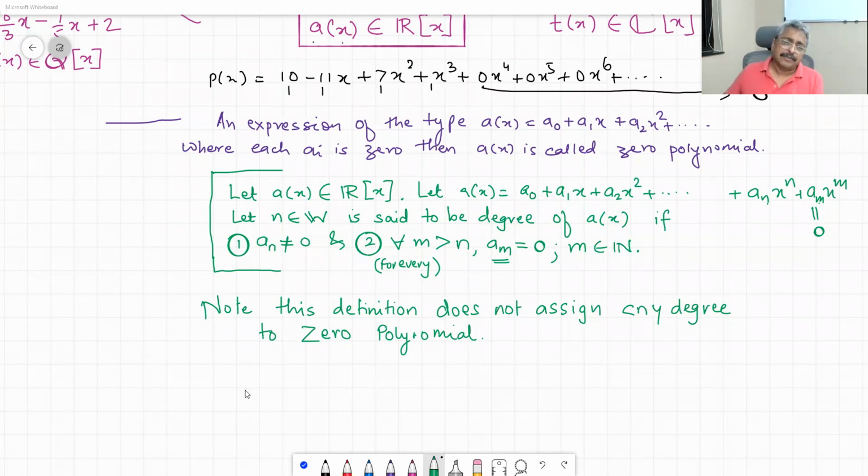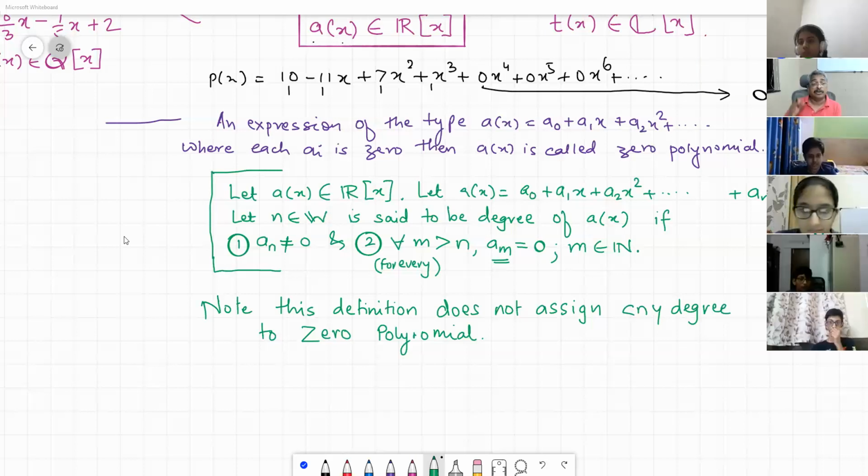Why? Suppose we say 0. If we say the degree of the zero polynomial is 0, then what is going to be the problem? There is going to be a problem afterwards.